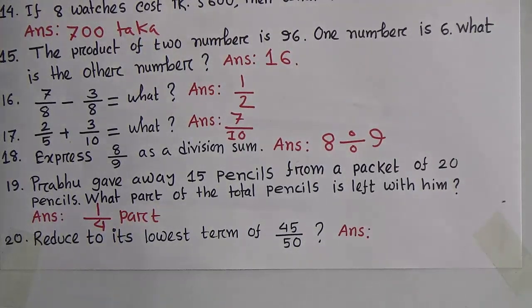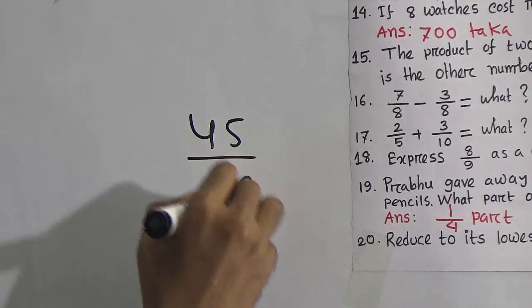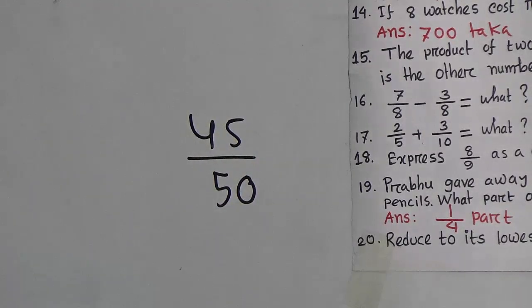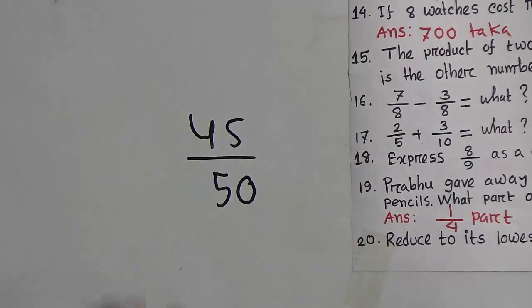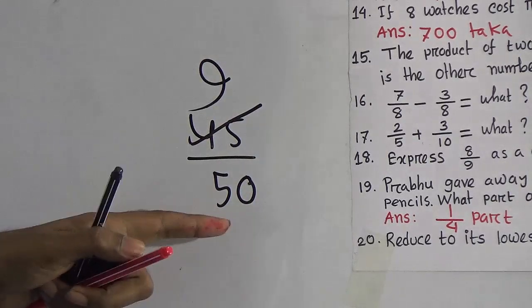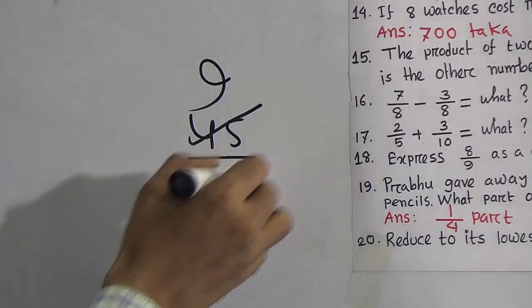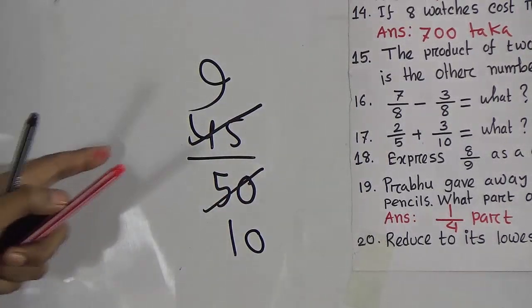Now look, question number 20. Reduce 45 by 50 to its lowest term. Look, this is 45 and this is 50. We can reduce both numerator and denominator by 5.